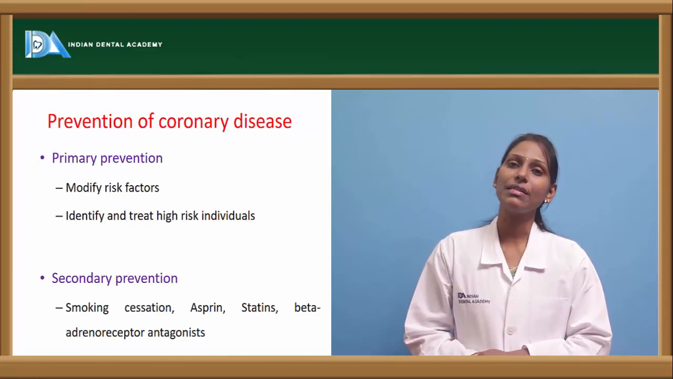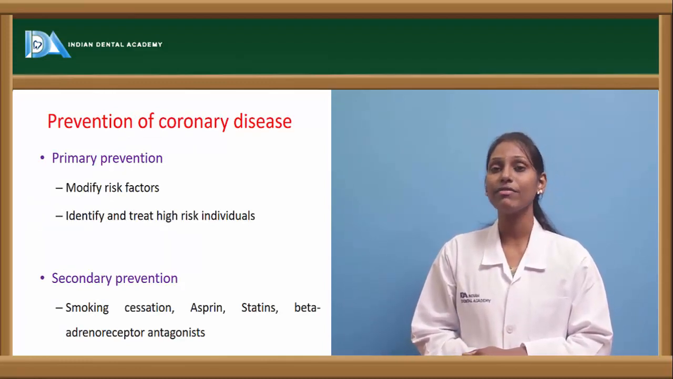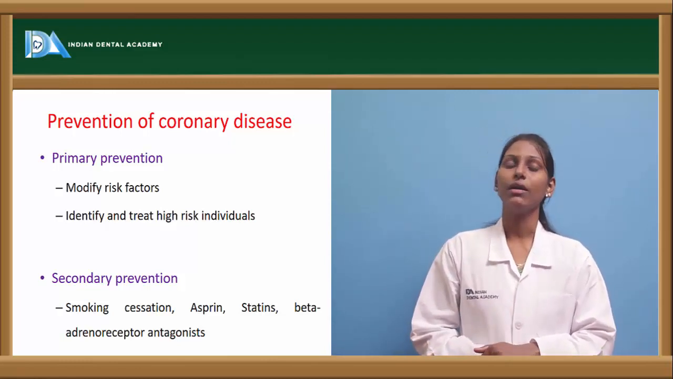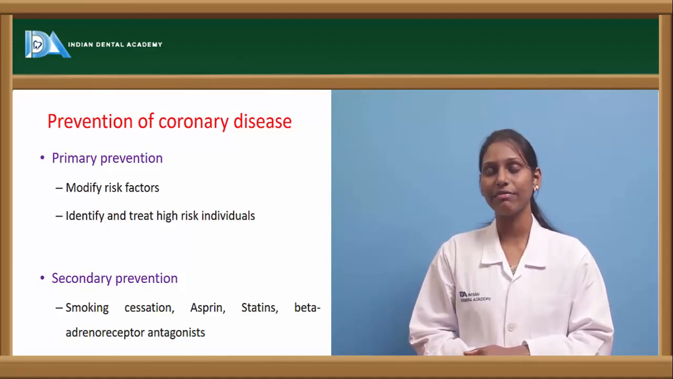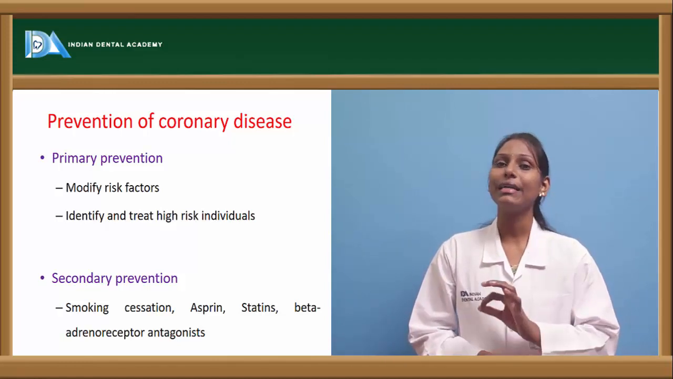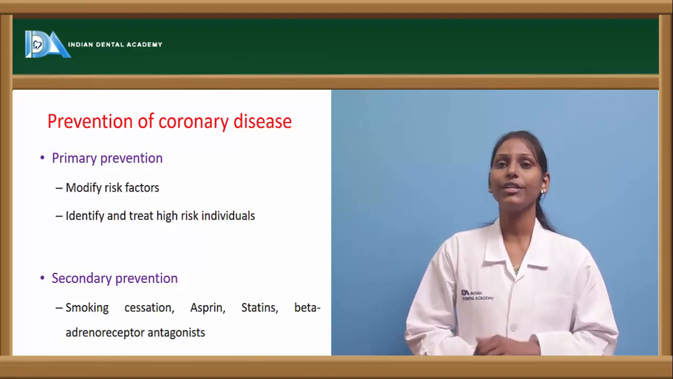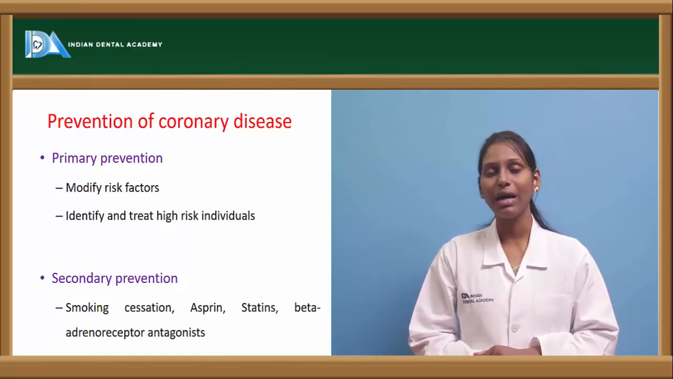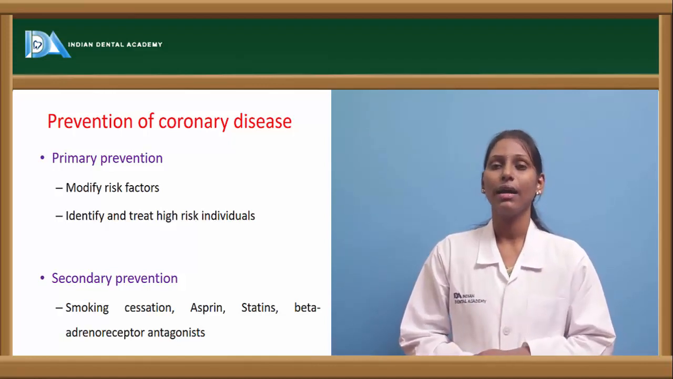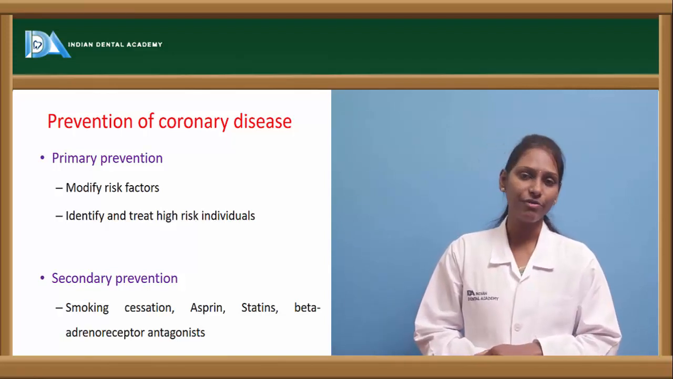And how can we prevent these coronary diseases? Prevention can be done by lifestyle changes. Primary prevention can be by changing the lifestyle, especially modifying the risk factors such as smoking, chronic alcoholism, and lack of exercise. Identify and treat high-risk individuals, more obese patients or patients who are mostly into a sedentary lifestyle, who do not exercise, whose dietary food is of high calories. These patients are to be identified and the high-risk individuals treated by modifying the risk factors.